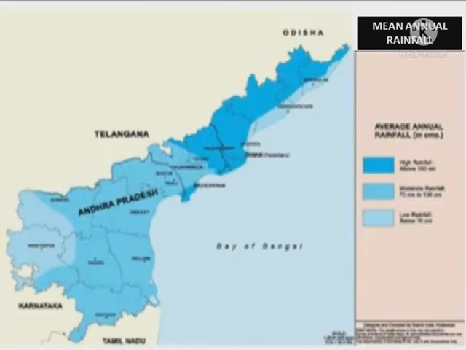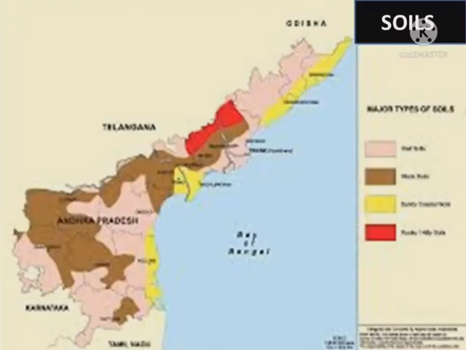Mean annual rainfall. Average annual rainfall in centimeters. High rainfall above 100 centimeters. Moderate rainfall 70 centimeters to 100 centimeters. Low rainfall below 70 centimeters. Major types of soils: red soils, black soils, sandy coastal soils, rocky and hill soils. These are soils in Andhra Pradesh.